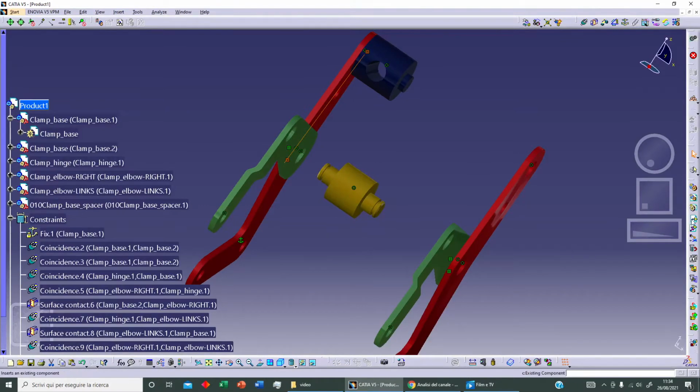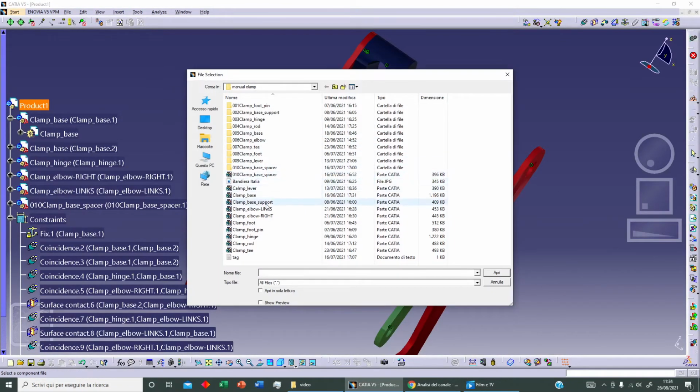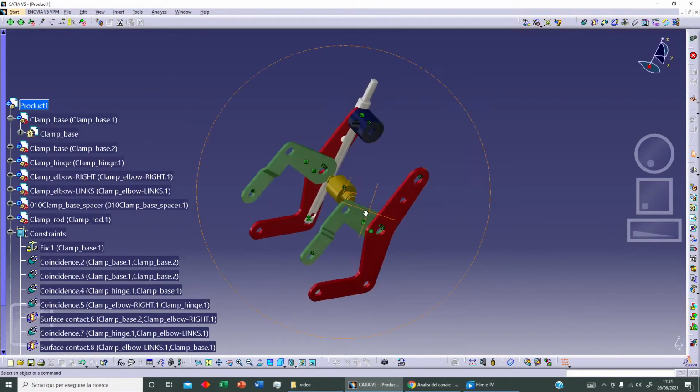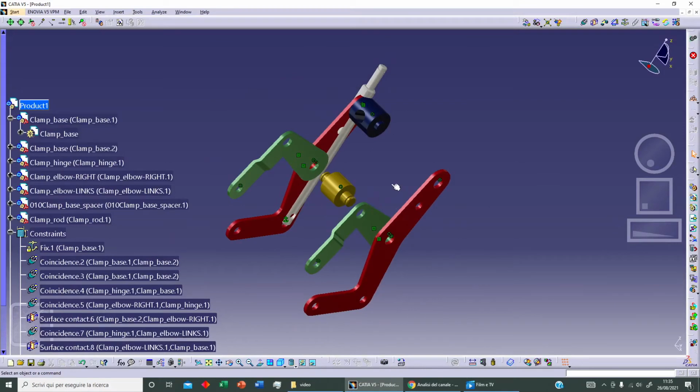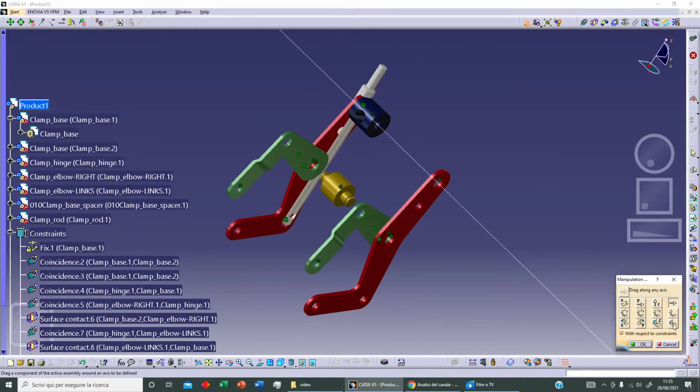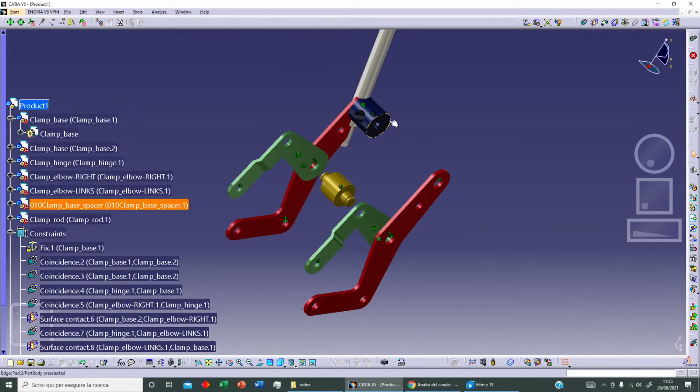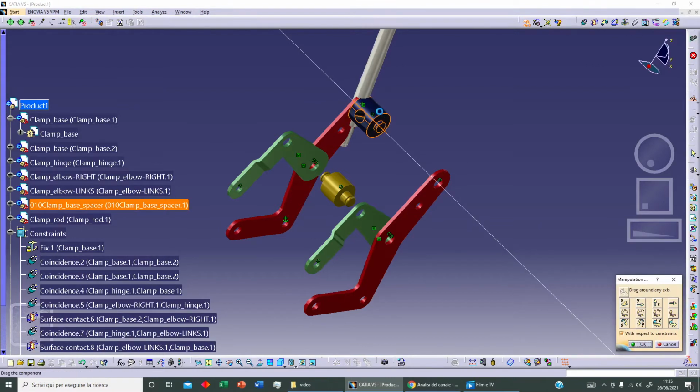now let's add our clamp root. Let's click on open. This is our element. We want coincidence. Let's rotate this element. For example, we can select this element as reference and we can rotate. This is the right position, and we can rotate this element. For example, we can select this axis and we can rotate this element.